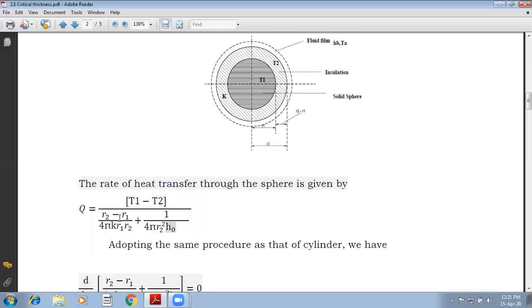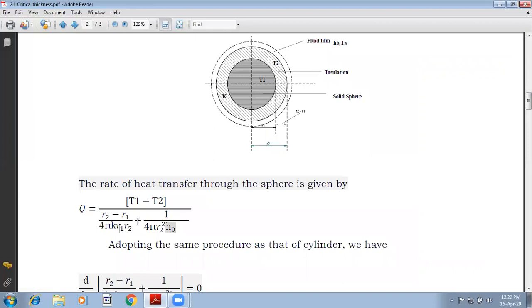Again, in the same way, the conductive resistance increases, whereas the convective resistance decreases because R2 is in the denominator. If you increase the R2 value, as it is in the denominator, its value goes on decreasing. Now one resistance is increasing, the other resistance is decreasing.